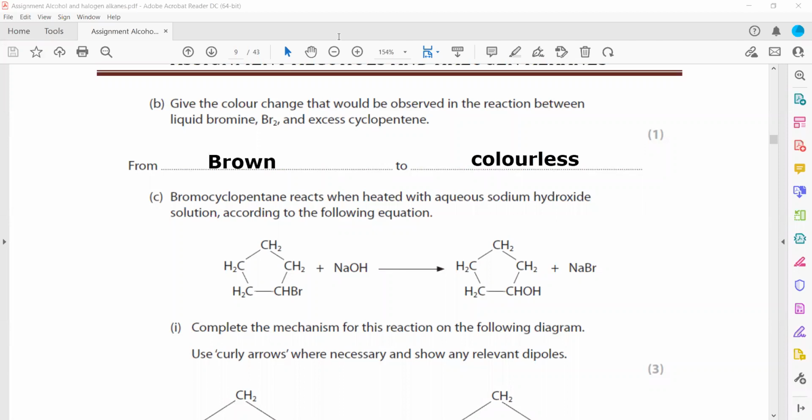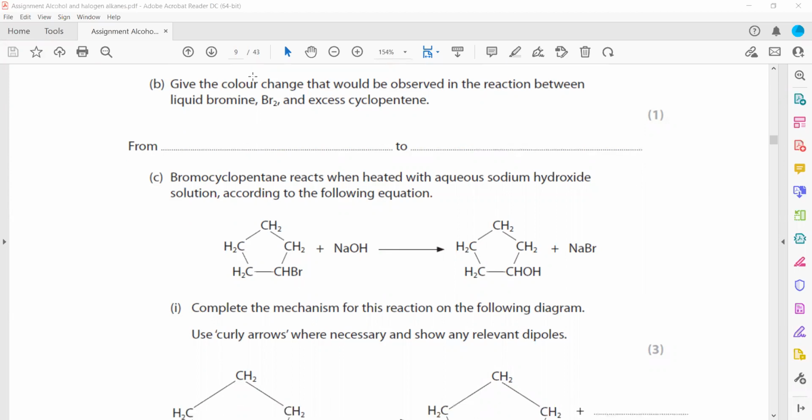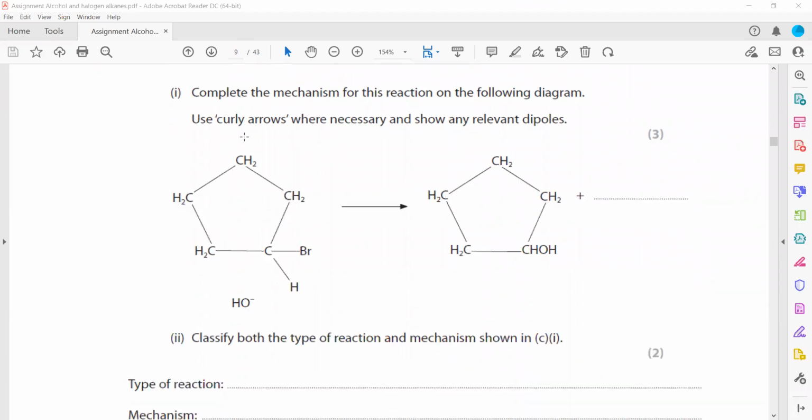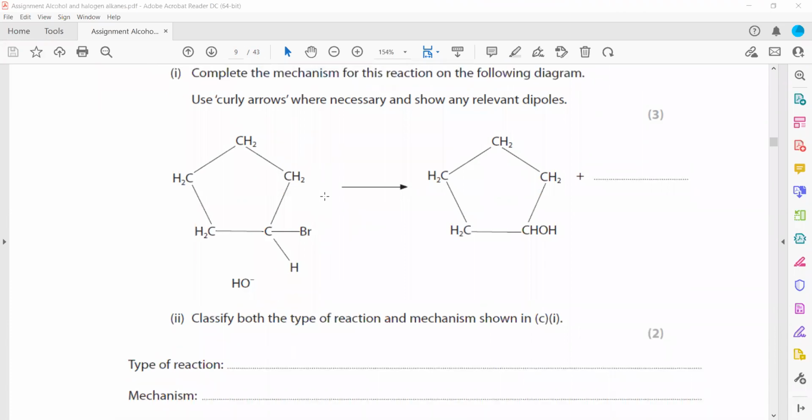Then sodium hydroxide is added. So this is a nucleophilic substitution reaction. In aqueous medium, the halogenoalkane converts into an alcohol. So we have to draw an arrow to complete the mechanism. The type of the reaction is substitution, and the mechanism is nucleophilic.